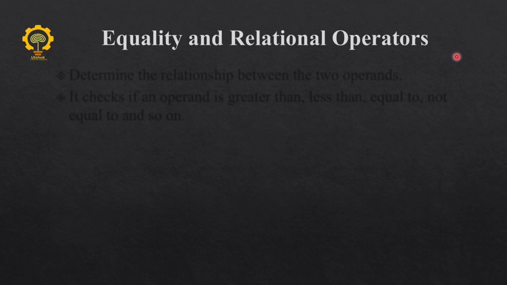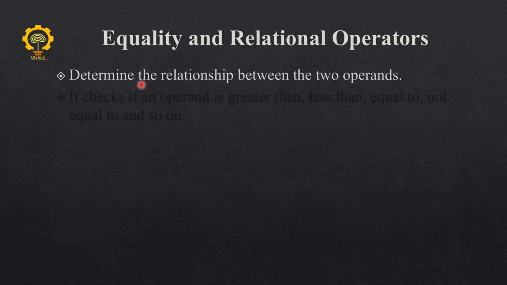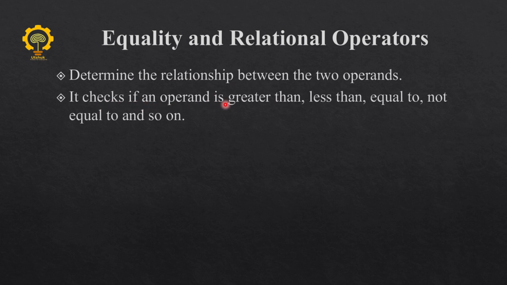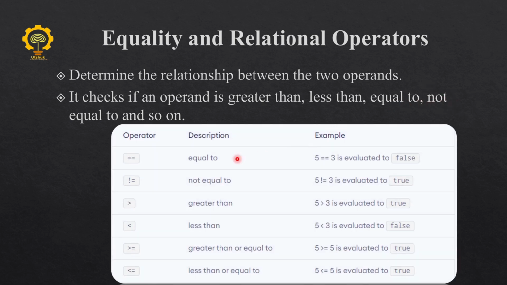Equality and relational operators determine the relationship between the two operands. It checks if an operand is greater than, less than, equal to, not equal to, and so on. These are the equality and relational operators. This checks whether the two operands are equal or not, and this is not equal to. It checks whether two operands are not equal. This is greater than, less than, greater than or equal to, less than or equal to. These are similar operators to those we use in mathematics.